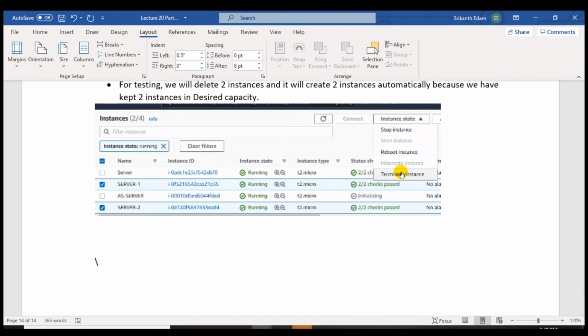We will meet you in the next class, part 2 about auto scaling. Okay, there we will have more details.